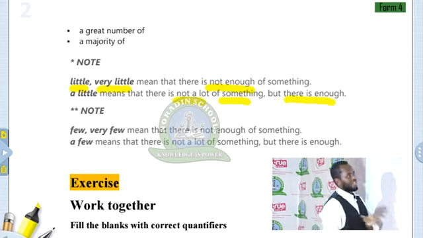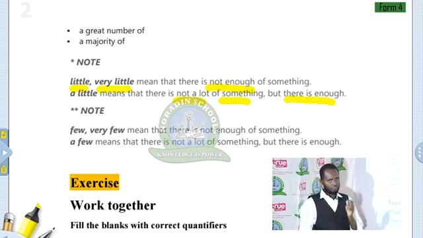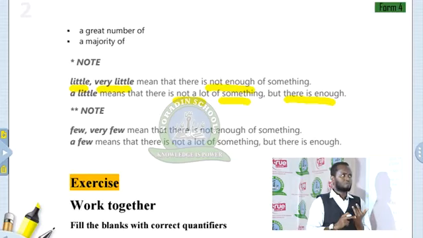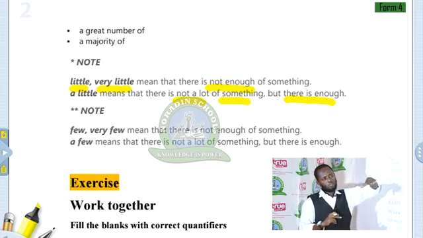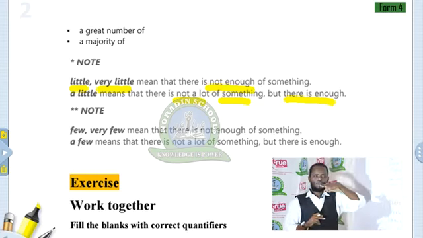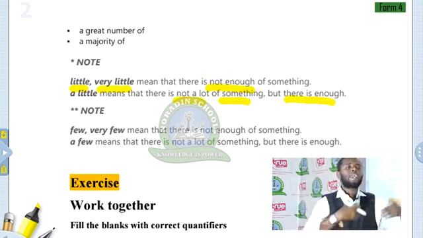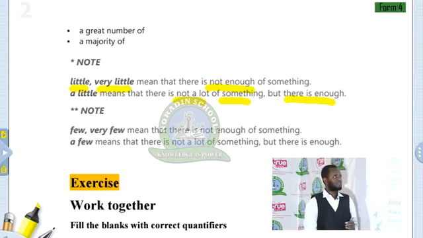This is a positive idea. So when you are going to use a little, you have to have uncountable nouns, and the other reason is that the amount should be enough. For example, I have a little money, so I can buy some water or some drinks.